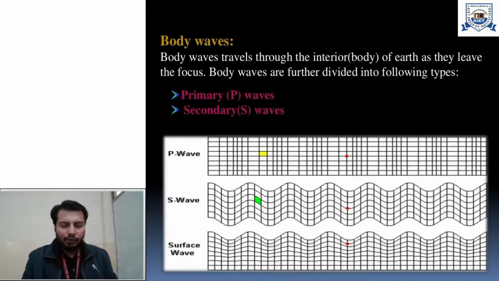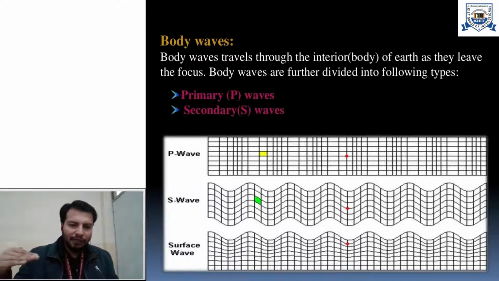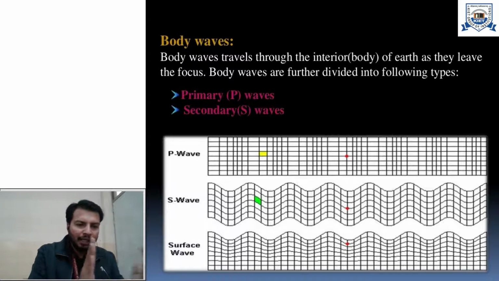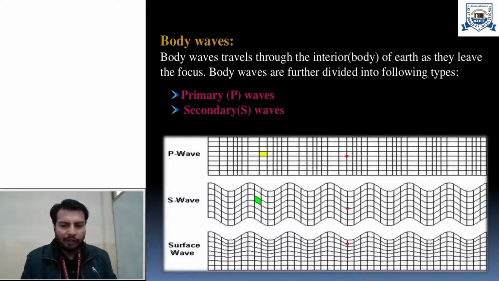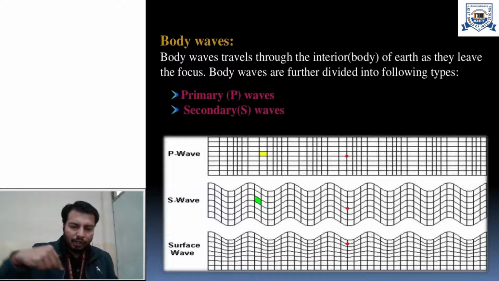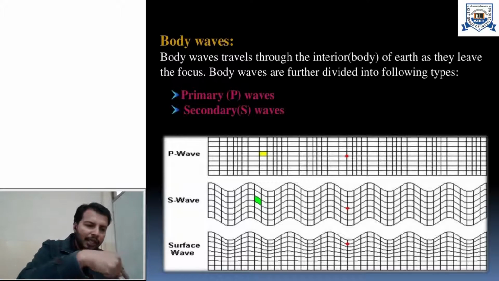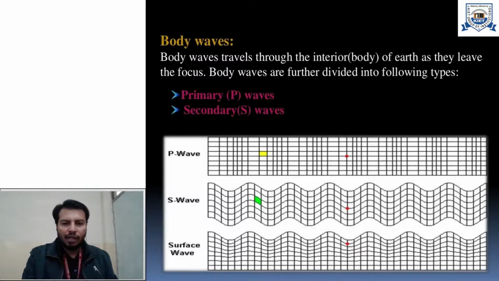And what was the P wave doing? The P wave was traveling in this direction, let's say, and it was doing alternate compression and tension in the direction of motion of the wave. But what is the S wave doing? If the S wave is traveling like this, it is disturbing your plane in perpendicular directions, or lateral directions.